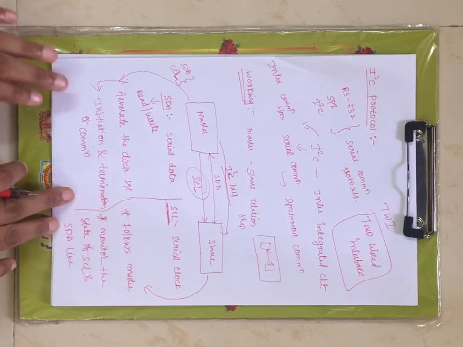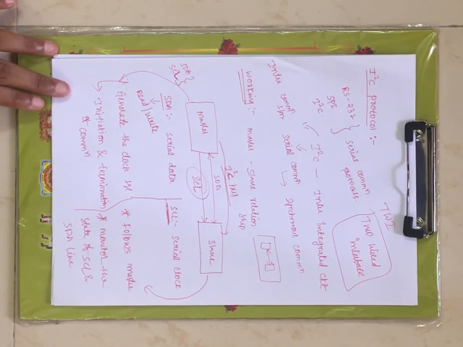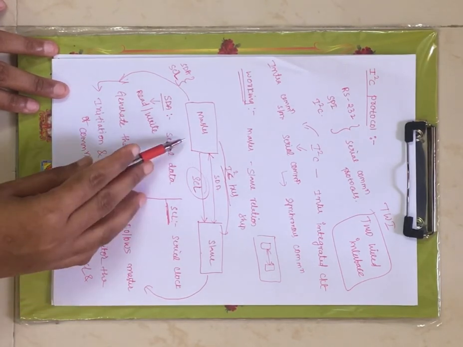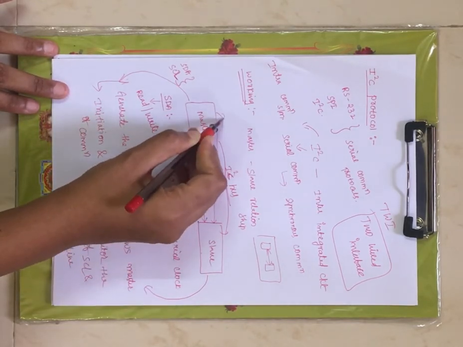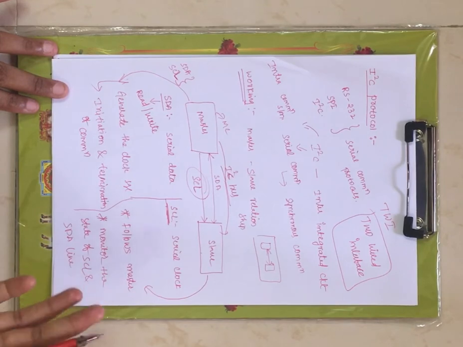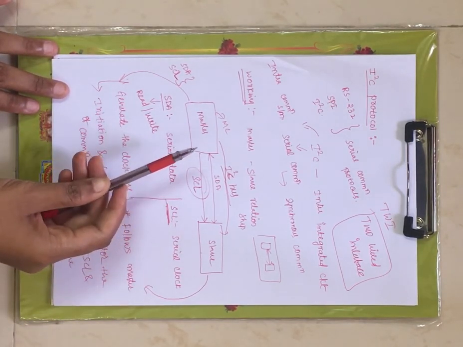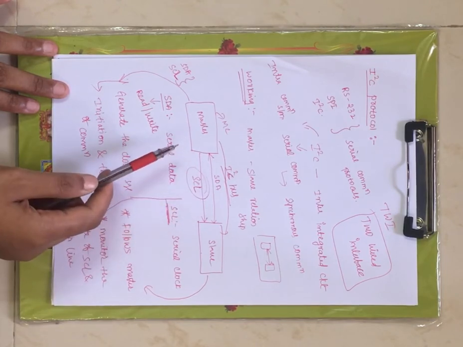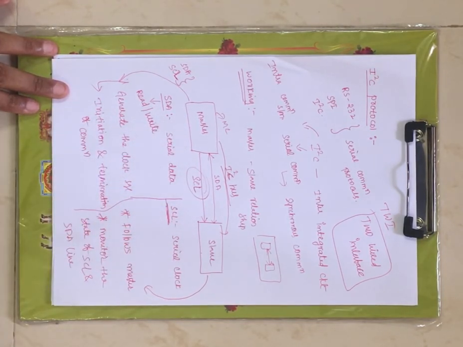Now coming to its working, this follows the relationship of master and slave. The I2C protocol follows the master and slave relationship. We have a master device and a slave device. Master is nothing but your microcontroller. Slave, you can consider any device that you want to communicate with the master.